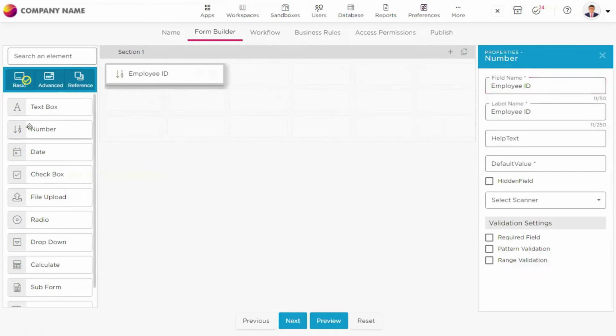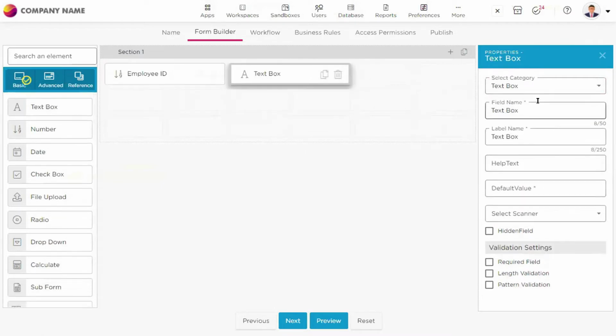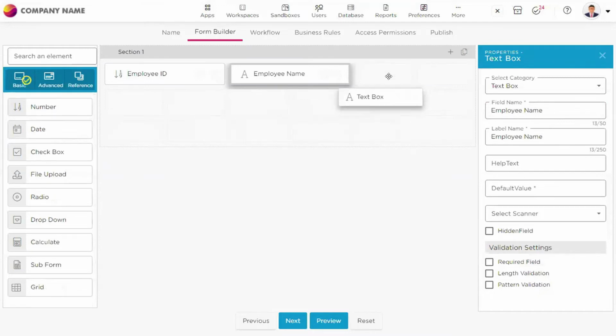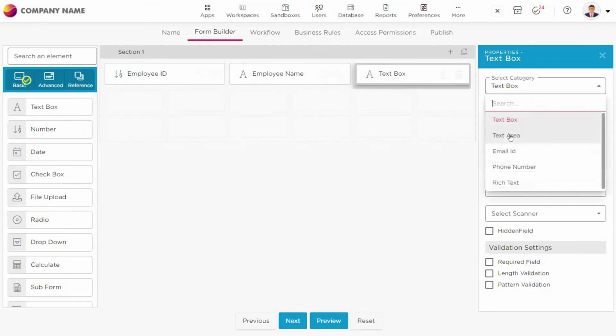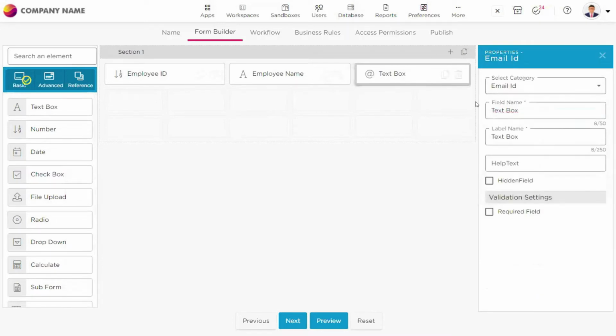And then we have the employee name, so I need a text box for that. Employee name. And if I want the employee email address as well, I can take a text box and select the email address option here, so that the employee will understand it's the email box, and I would give the name as employee email ID.